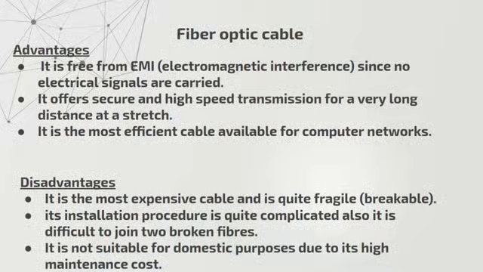You must have noticed the telephone wires which are being converted to fiber optic cables now also involve a lot of installation procedure. The cables have to be laid very deep inside the soil so that no damage happens to the wire.